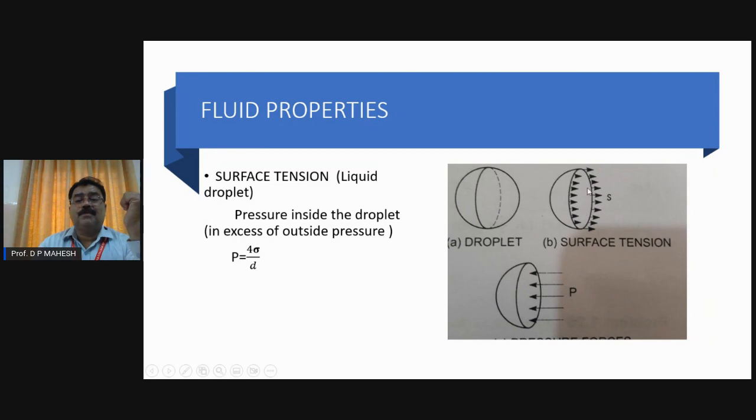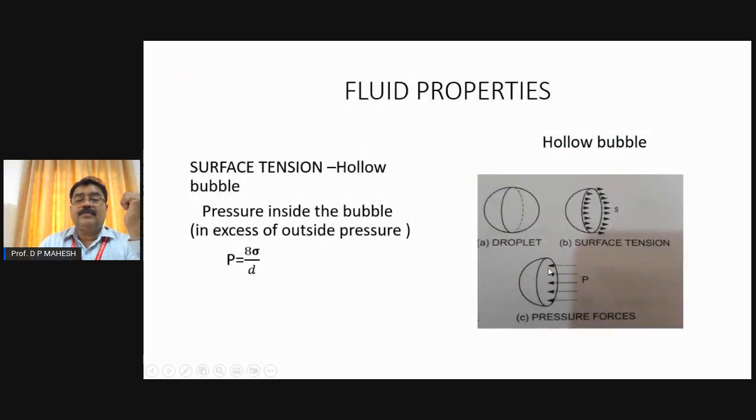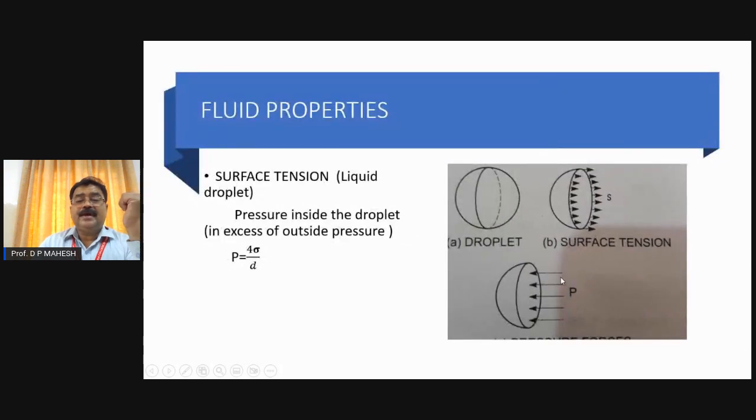That is most important. Now the other figure, you can observe carefully, there is a pressure force. Inside, you have an area in the form of a circle, and on that area there will be pressure forces. That pressure force and this tensile force are both equal and opposite. For equilibrium, these two are equal and opposite. By equating those two forces, we can get this final equation.